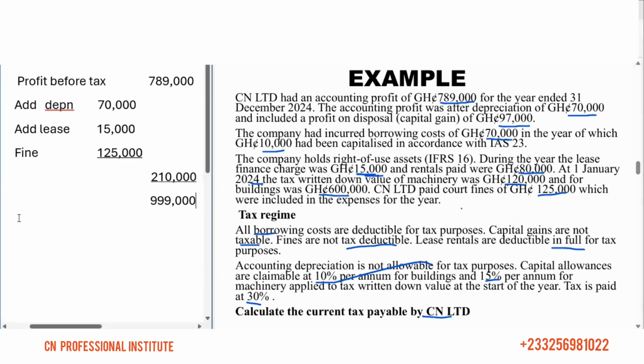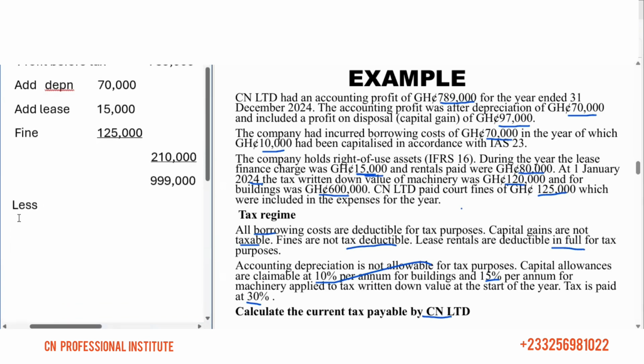Then let's look at the expenses to deduct. Now we are going to deduct the capital gain. How much is the capital gain? The capital gain is 97,000. We are going to deduct the 97,000 because it was included. It's a gain, it was added to income, so it increased profit. But we're told it's not taxable, so you have to go and deduct it.